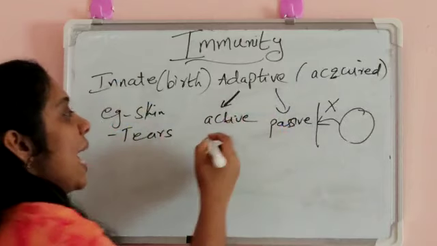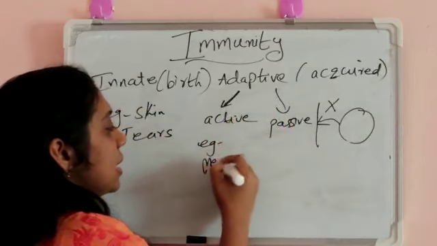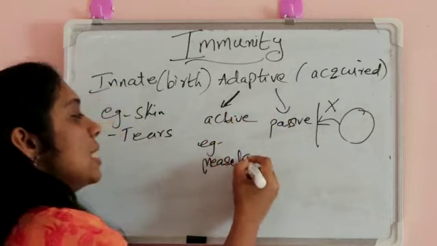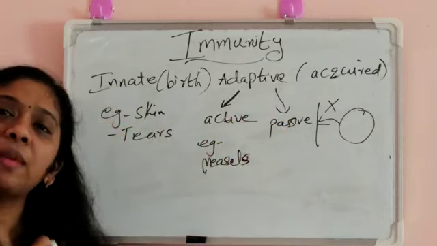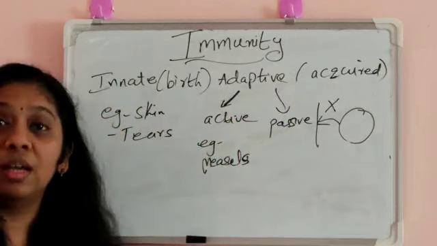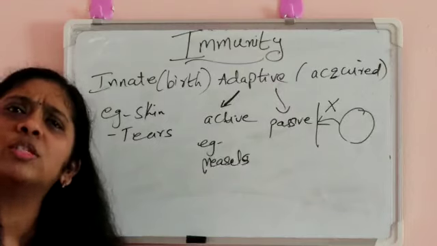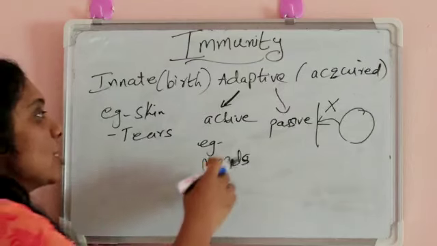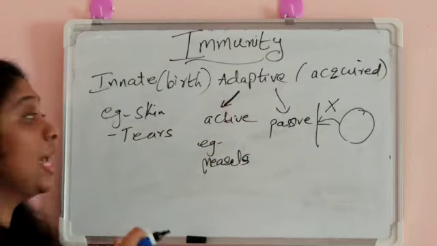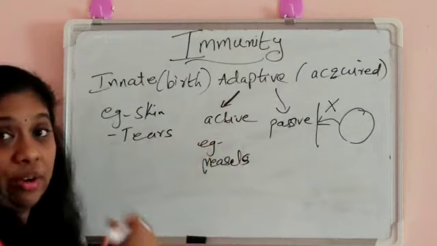Active immunity, an example is measles. If we get measles, we have already developed that immune response, so another time we will not get that infection. We have already produced antibodies against that. So that is called active immunity. By immunization, by vaccination, we are acquiring that.